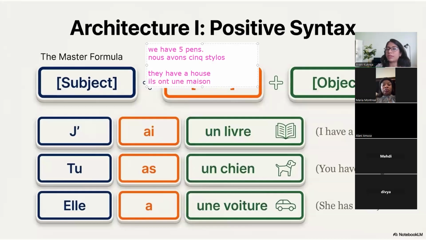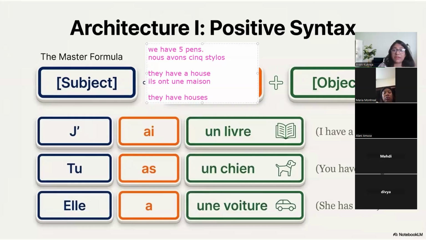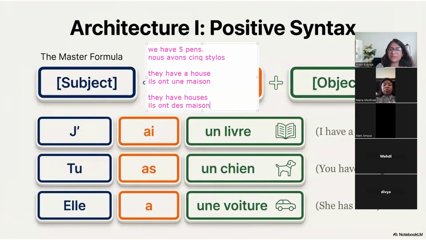House in French is feminine. Ils ont une maison. Now, if I want to say they have houses, how will you make the sentence? Anyone? They have houses. Very good. Elles ont des maisons. Not une. It's going to be plural. Ils ont des maisons.